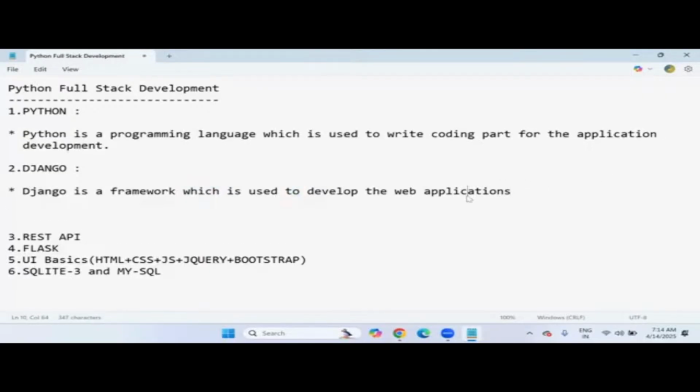Web application means what? Please mute your audio. Yeah.